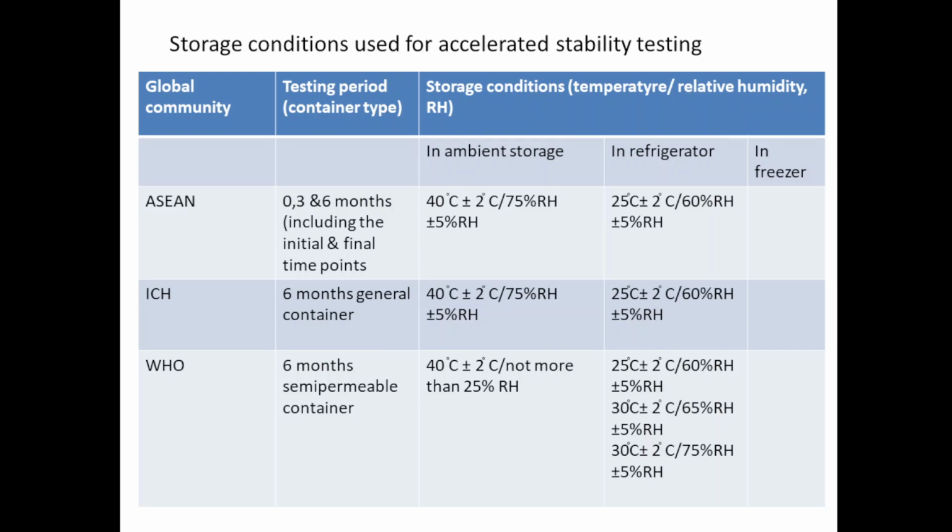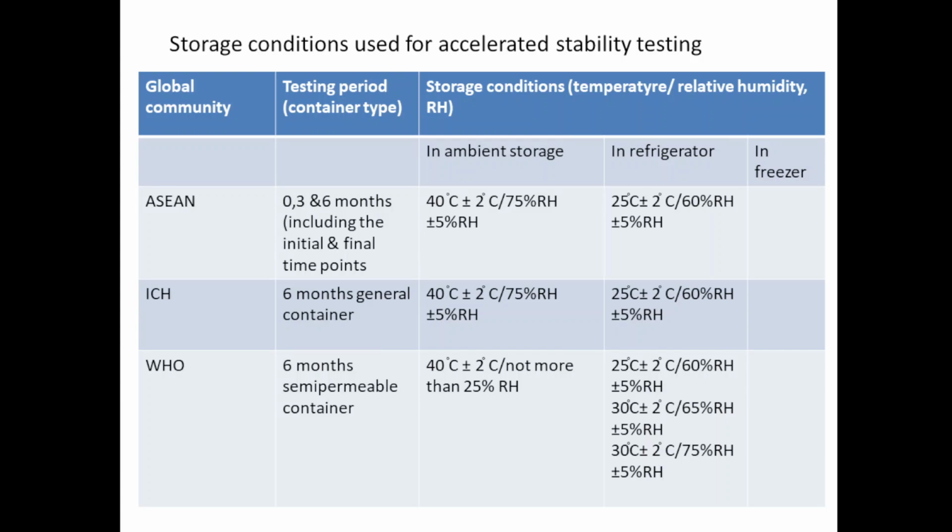After that, storage conditions used for accelerated stability testing. In case of accelerated stability testing, Asian testing period and containers are 3-6 months including initial and final time point, and temperature is 40 degrees Celsius plus minus 2 degrees Celsius, 75% relative humidity plus minus 5%.